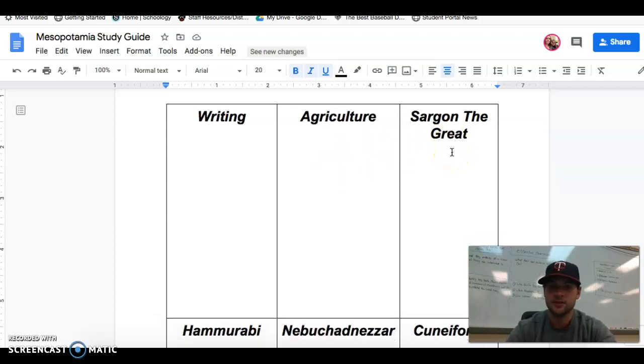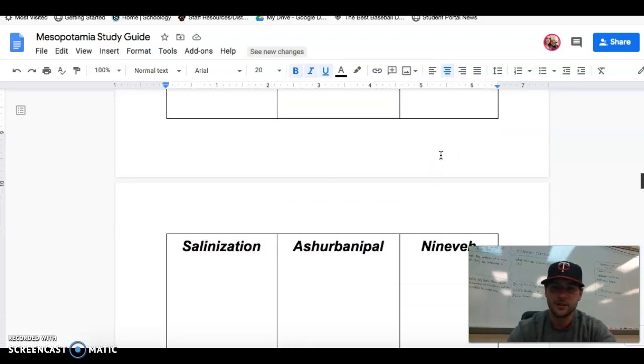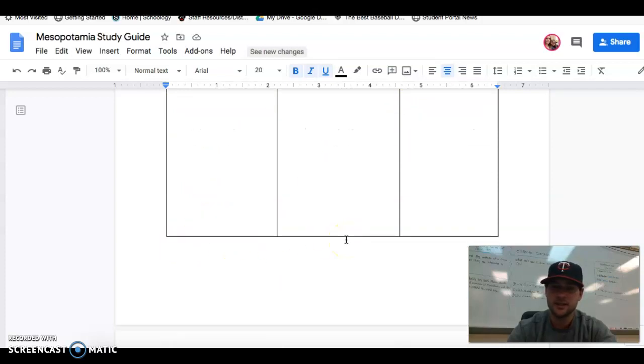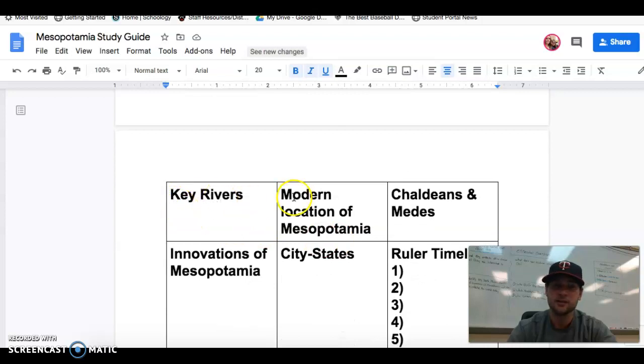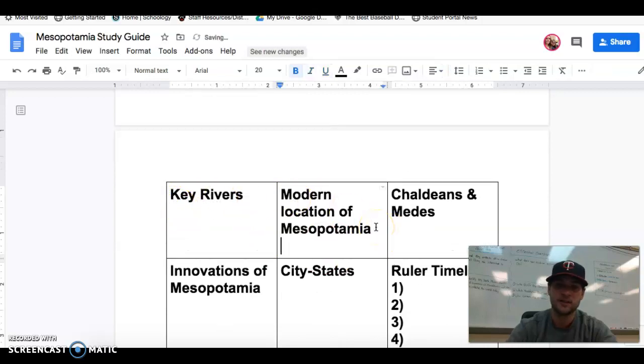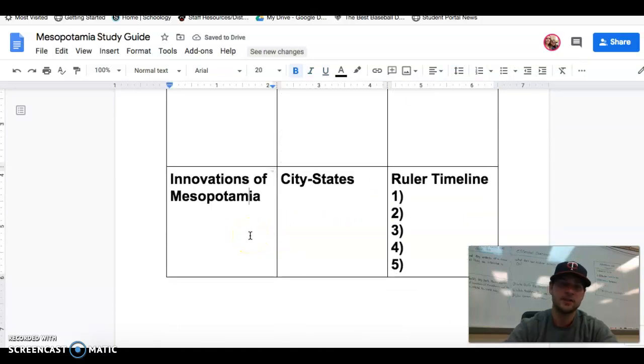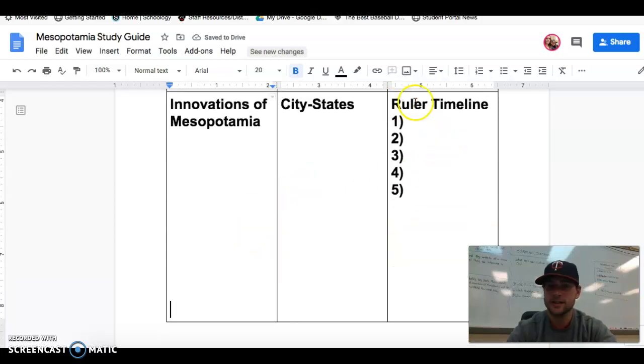And then everything else is basically the key people we've been looking at. Each one of these will be like a test answer. So like Sargon the Great, Hammurabi, Nebuchadnezzar, cuneiform, salinization. And for salinization, I want to know how you combat it, right? Ashurbanipal, Nineveh, the Assyrians, ziggurats, Ishtar Gate, the key rivers, the modern location of Mesopotamia. Where's it at now? The Chaldeans, the Medes, the innovations of Mesopotamia, city-states, and obviously put the ruler timeline. And for the ruler, I just mean who's in charge, so which group.